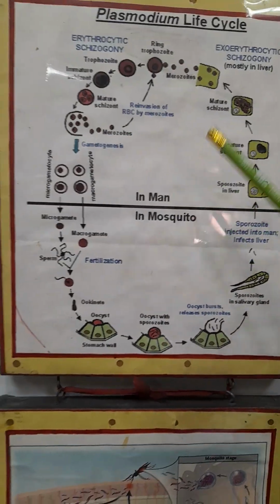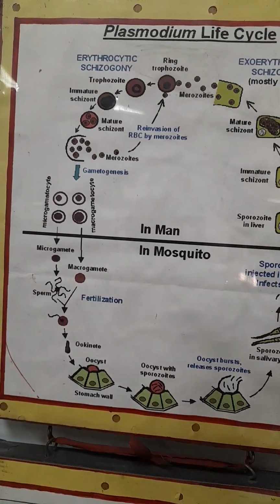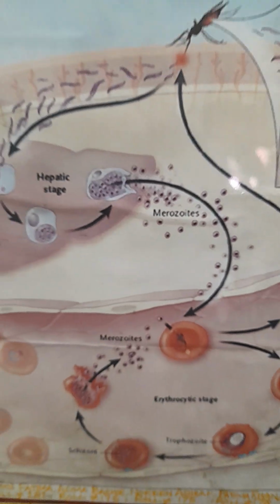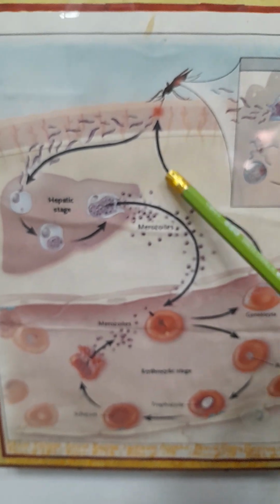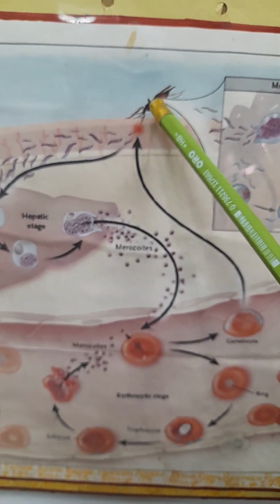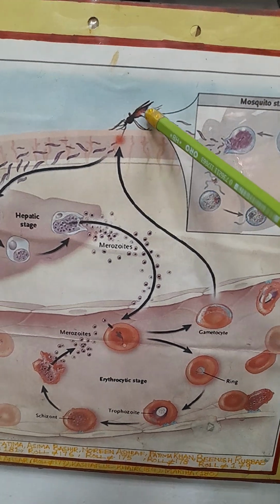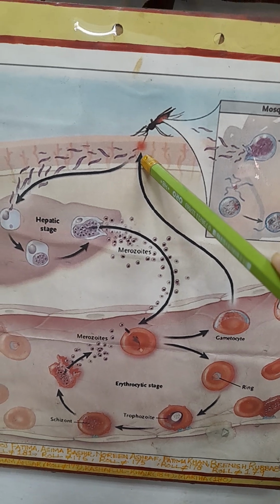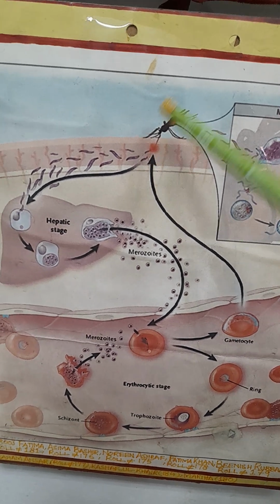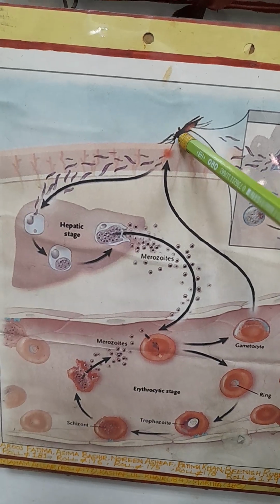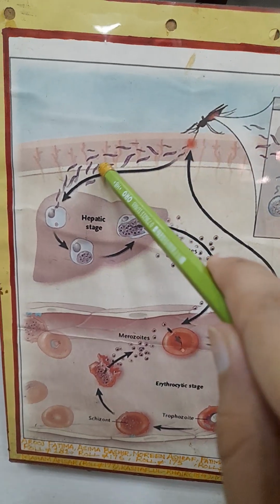Now I will show you another picture of the Plasmodium life cycle in man. As you see in the pictorial diagram, there is a mosquito. The mosquito bites a person and transfers the sporozoites, which are in the salivary glands of the mosquito, to the body.